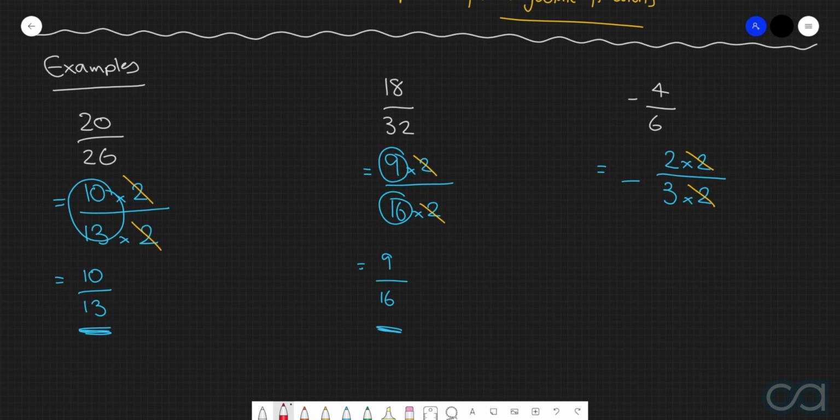A very common pitfall that I see a lot of people fall into is they see a 2 down here, and so therefore they cancel out all the 2's on the top. However, you need to make sure, again, that it's a 1-to-1 ratio. The amount of things that we're crossing from the top has to be the exact same amount as what we're crossing from the bottom. So in this case, we can only cross out 1 two from the numerator and from the denominator. And so therefore, what we now are left with is negative 2 over 3.